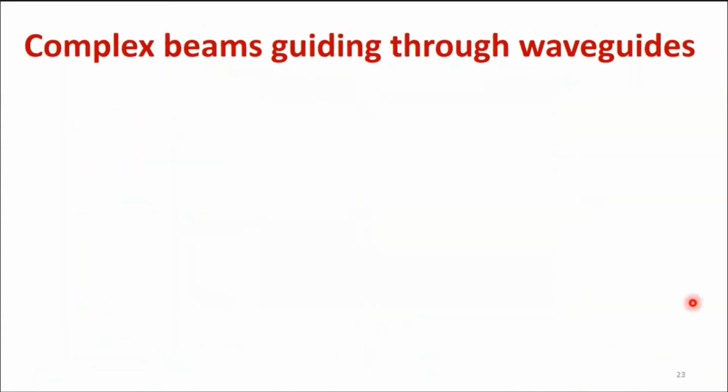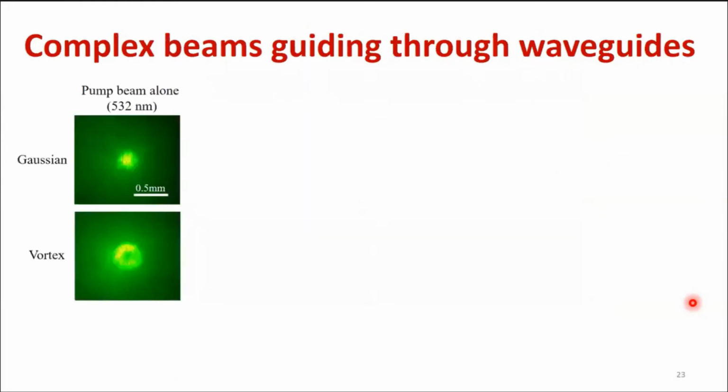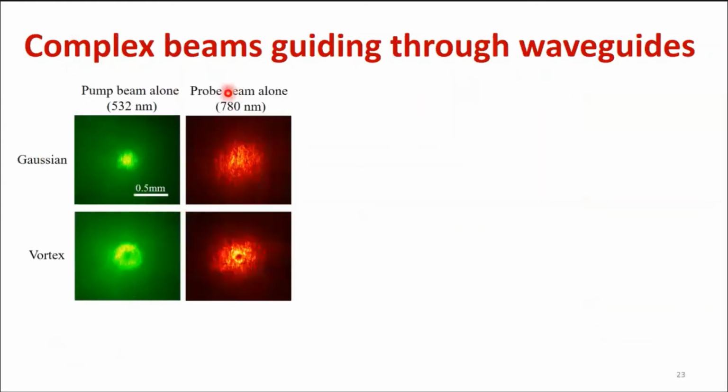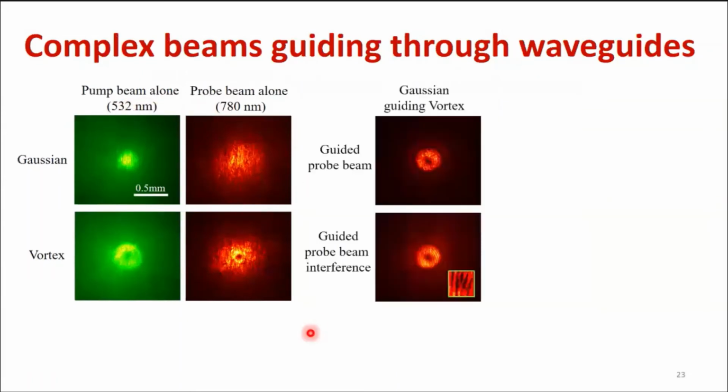Now, let's look at complex beams guiding through the waveguide. We looked at different types of pump beams, Gaussian beams or vortex beams, and different probe beams which will be guided through this waveguide created by the green beam. We already did Gaussian beams before, and we studied with multiple lasers, so we'll do other combinations. First, we create a waveguide with our green Gaussian beam. It creates a nice, long waveguide, and then we send a vortex probe beam at low power.